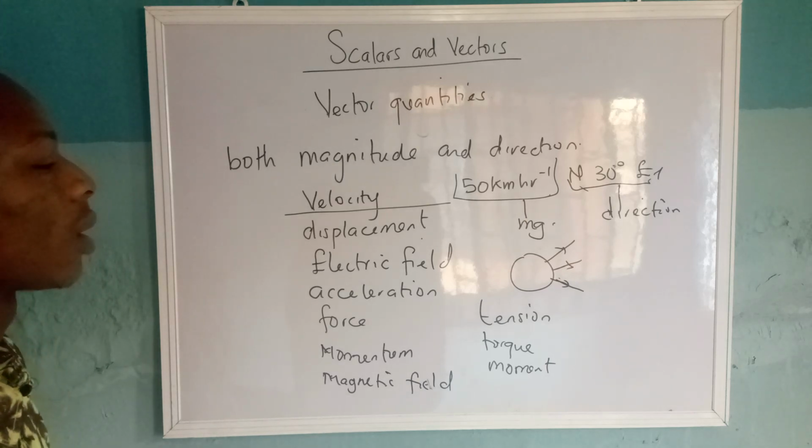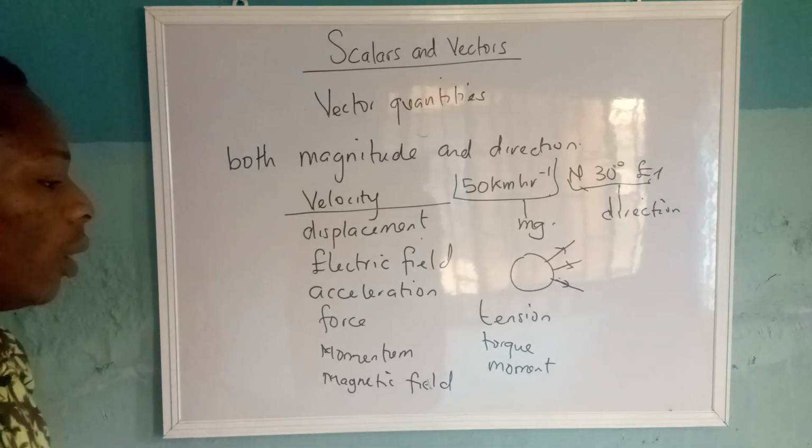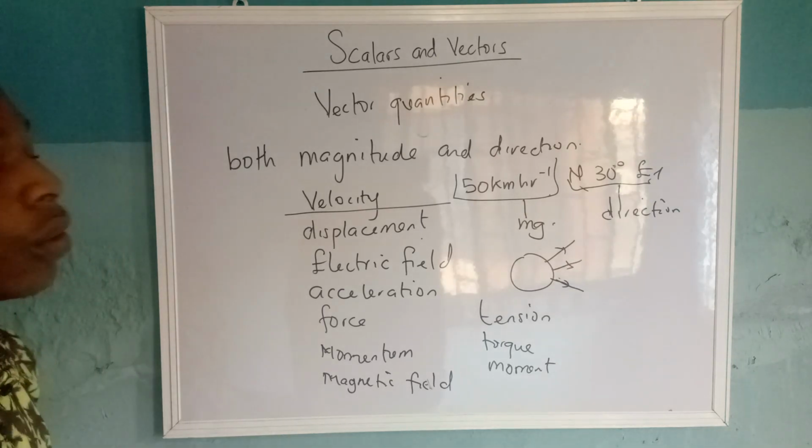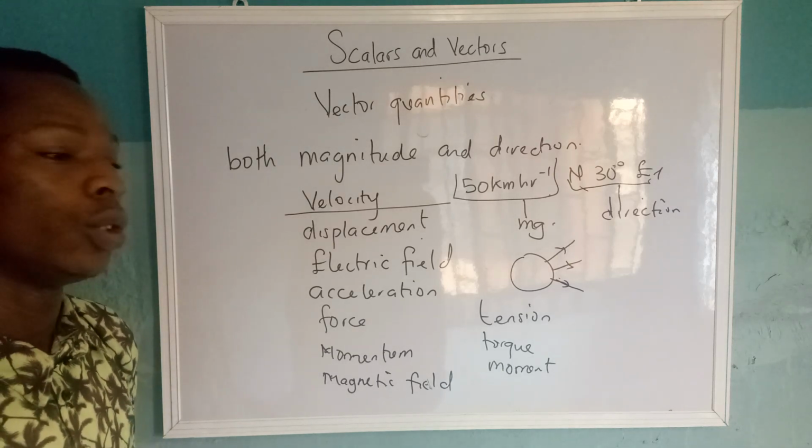Alright, so scalars can just be added by normal arithmetic methods, whereas vectors are added geometrically. Okay, vectors are added geometrically.